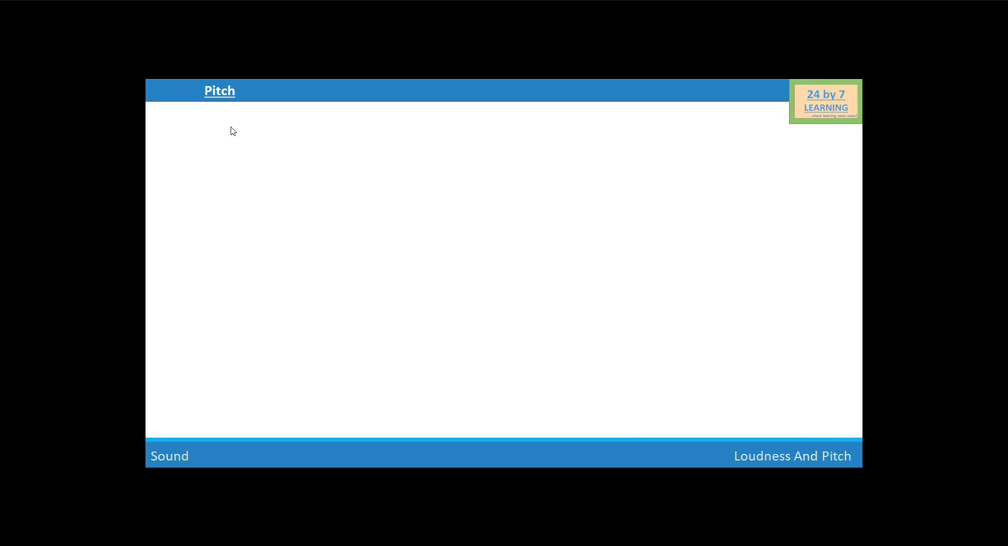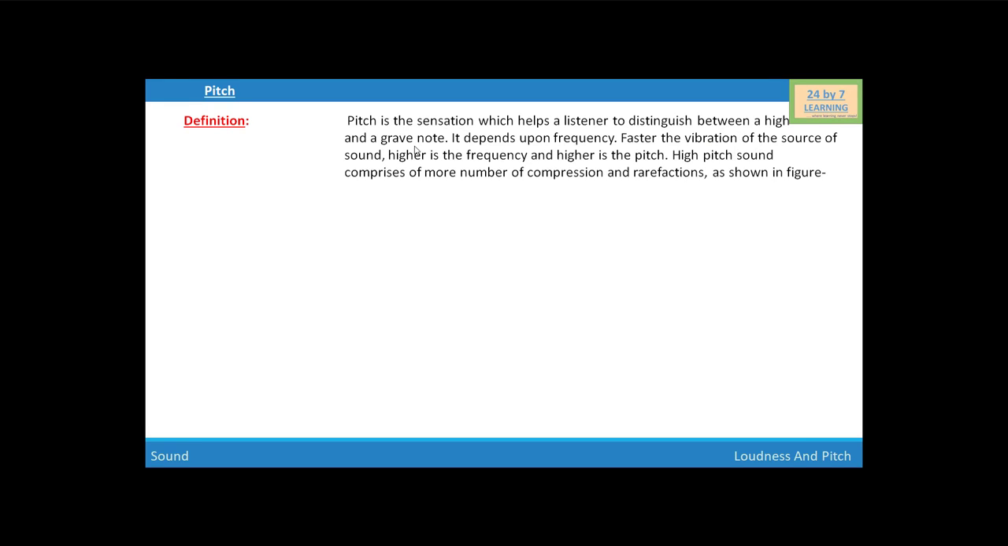Next, we are going to discuss the pitch of the sound. Pitch means shrillness or flatness of the sound. It depends upon the frequency of the vibration. If the frequency is high, the sound has high pitch, and if the frequency is low, the sound has low pitch. So, pitch is the sensation which helps a listener to distinguish between a high and a grave note. It depends upon the frequency.